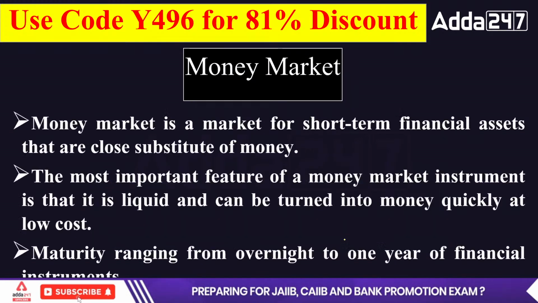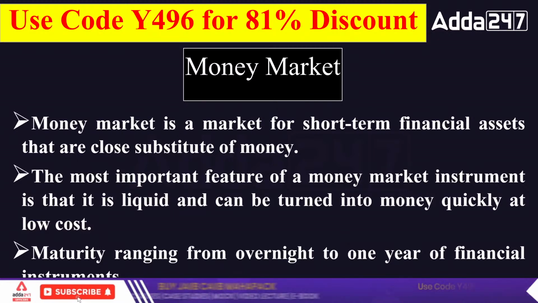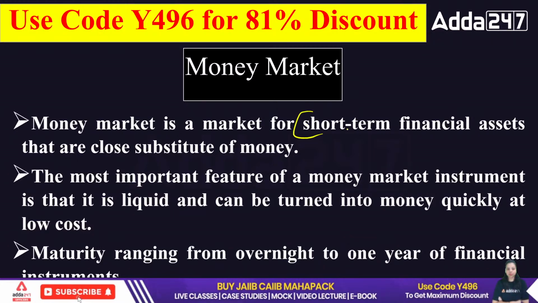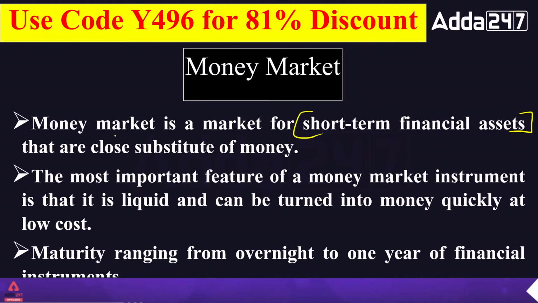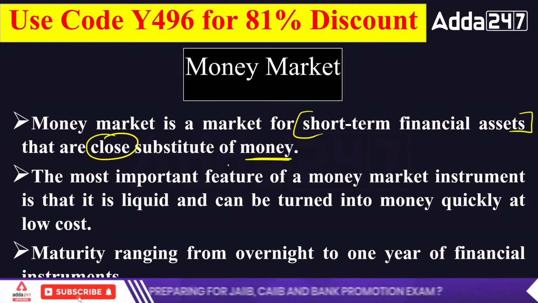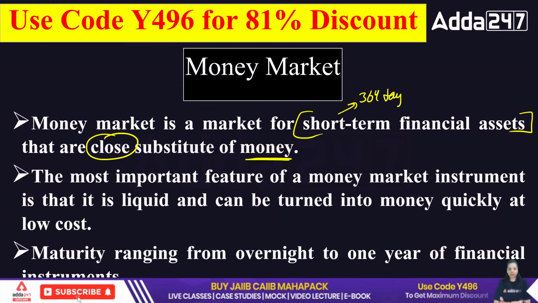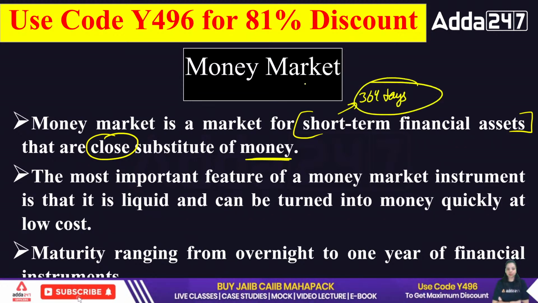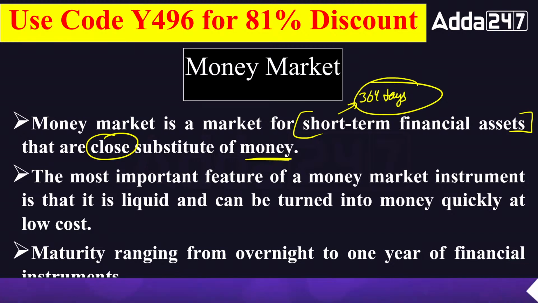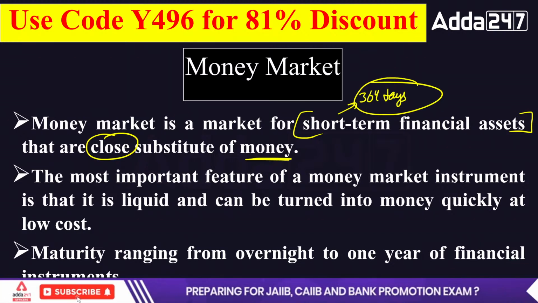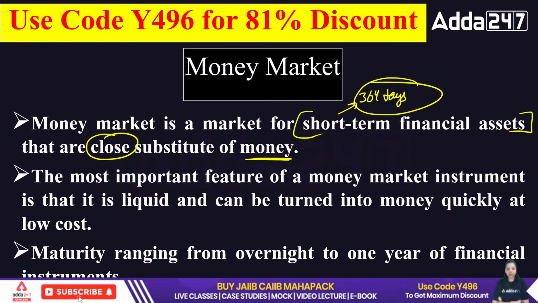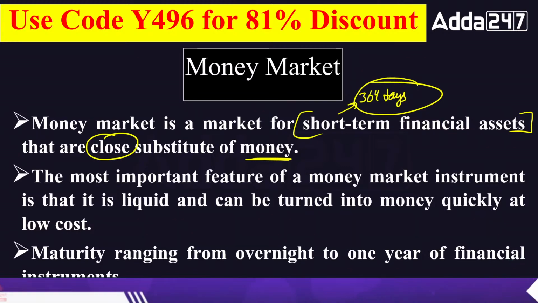So first of all, money market is a short term market, and money market is a market for the short term financial assets which are close substitutes of money. Now what does it mean? As we have discussed, money market has a duration of 364 days only. This is the maturity period of money market. So in money market, we are selling and purchasing the instruments of money market for only 364 days, not more than that. And all the instruments which we are using in the money market are close substitutes of money.